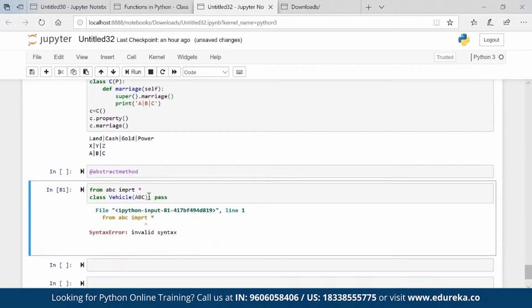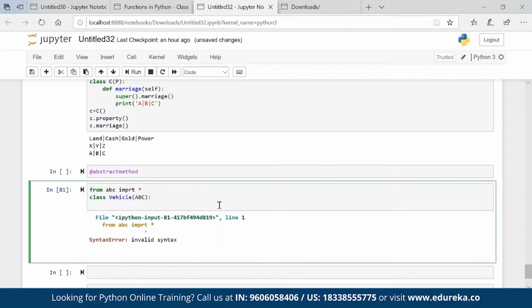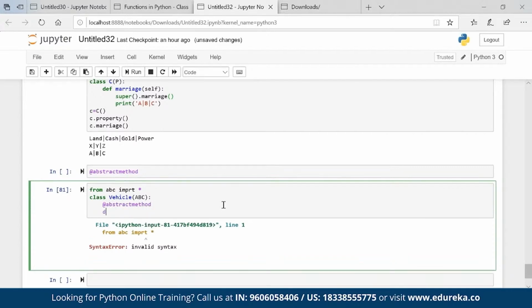You can see that it is ABC colon. Okay, I'll put the method, and this is an abstract method. So in class Vehicle there is an abstract method, def m1 self, pass.